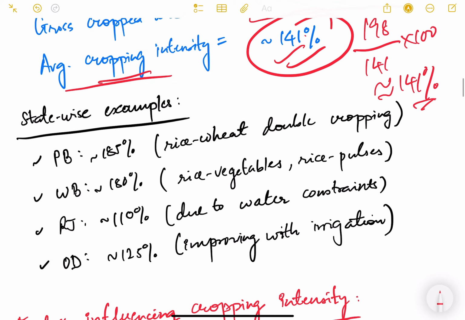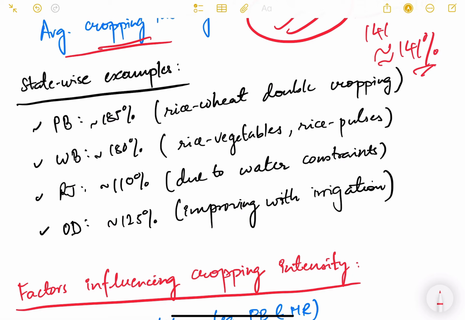Let us look at some statewide examples. In Punjab, cropping intensity is almost 185%. West Bengal, it is 180%. Rajasthan, it is 110%. Odisha, it is 125%.